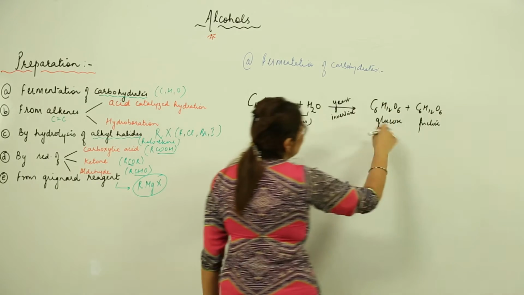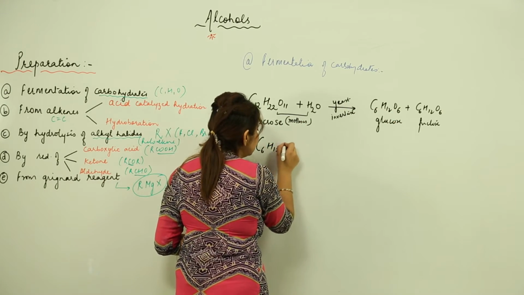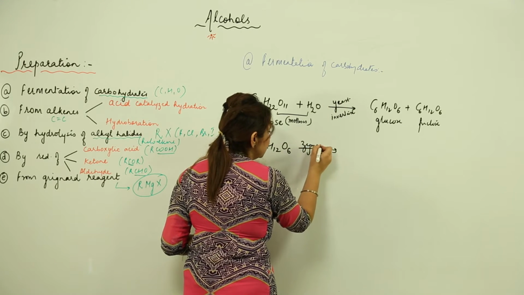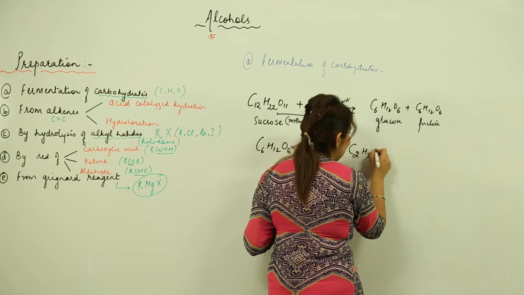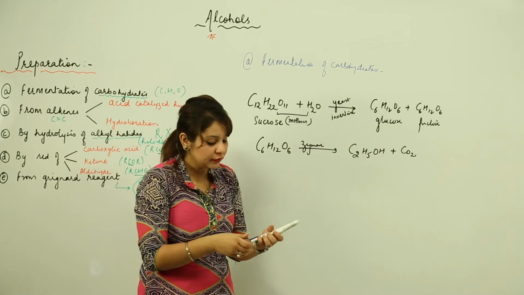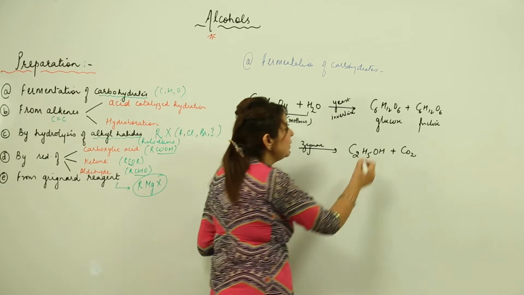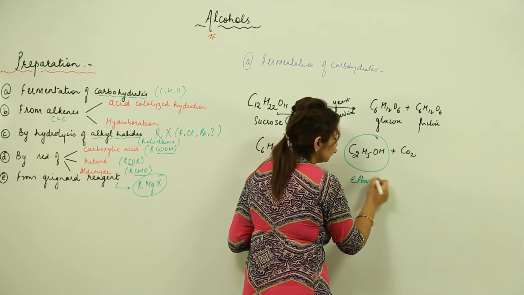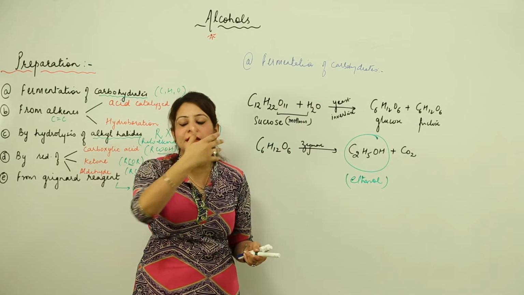Then what happened, this is not the simplest substance, we can get a simpler substance. This C6H12O6, yeast secreted another enzyme, that is zymase, which breaks it into the simplest substance, and that substance is called ethanol, and along with that we get carbon dioxide. So we did this fermentation only for the sake of preparation of alcohol. So here is our alcohol actually. And what is that alcohol? It is ethanol.